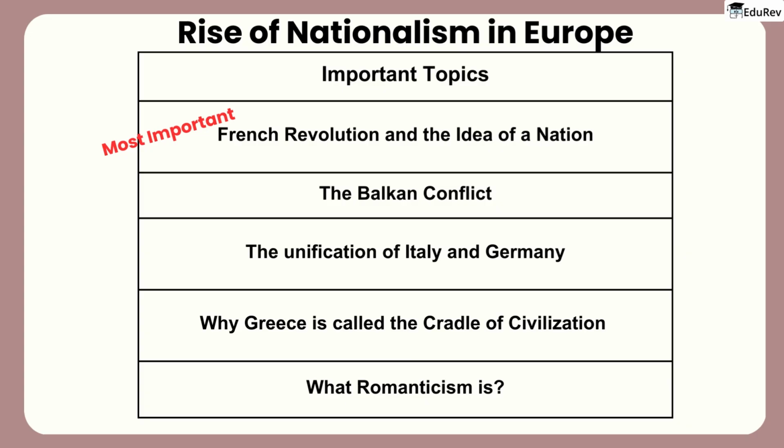When it comes to the chapter on the rise of nationalism in Europe, there are several key topics that you'll want to focus on. Specifically, it's important to understand the French Revolution and the idea of a nation, the Balkan conflict, and the unification of Italy and Germany. Other important topics include why Greece is called the cradle of civilization and what Romanticism is.